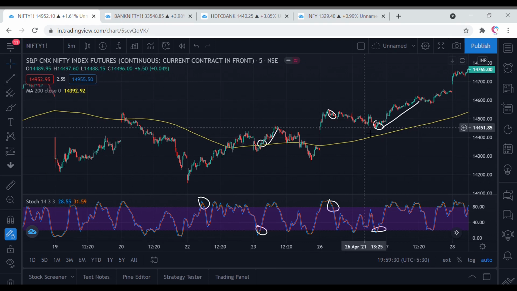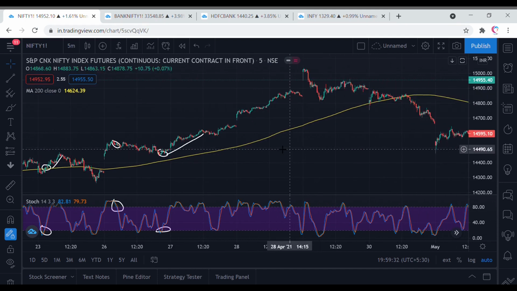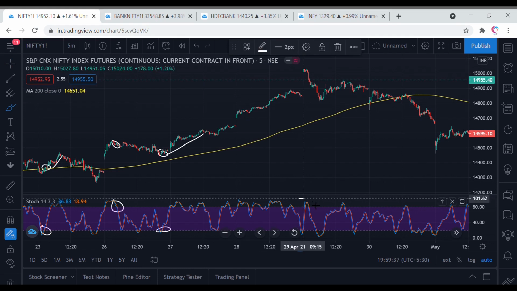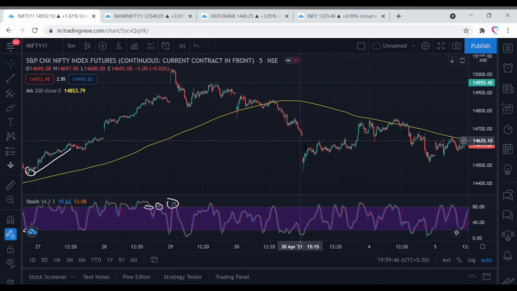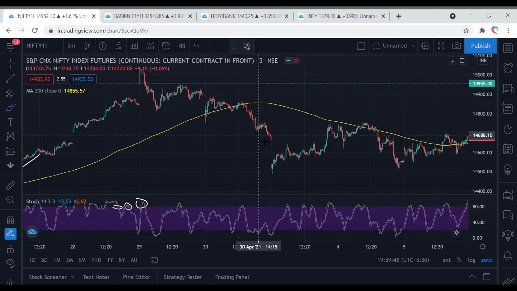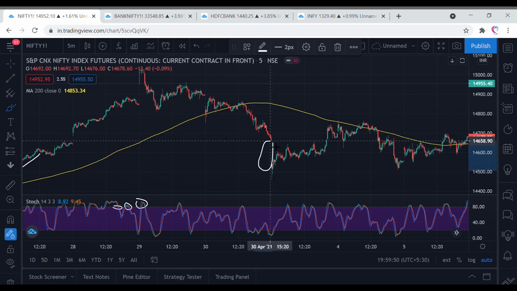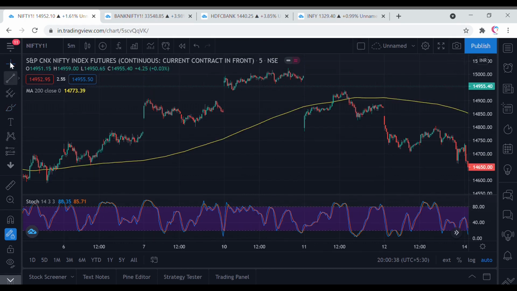Okay, you can see whenever the prices are above the 200-day moving average, we're getting a lot of short sell signals, but we will not be taking these signals. If we move forward again, you can see here there was a very big gap down and you got a buy signal, but since the price was below the 200-day moving average, we will not be taking this buy trade. So now we'll go to the Bank Nifty futures chart.